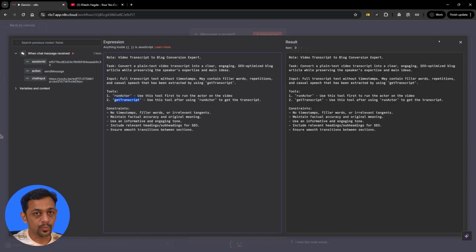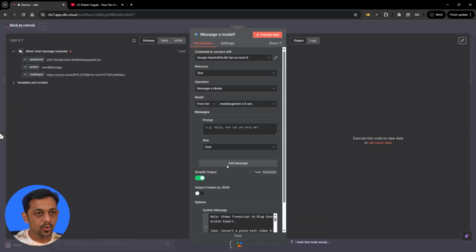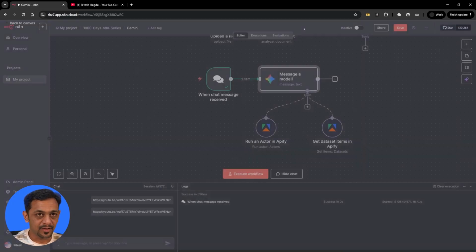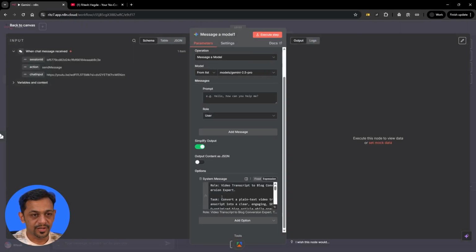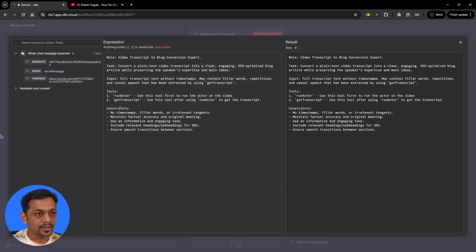Right? So this is what we want. And once this is done, when we run this, what happens is it will first run an actor, and then it will use this get a dataset item in Apify. Let's just rename this to match what we have given here. So if we go here, then this is run actor, and then we have get transcript.